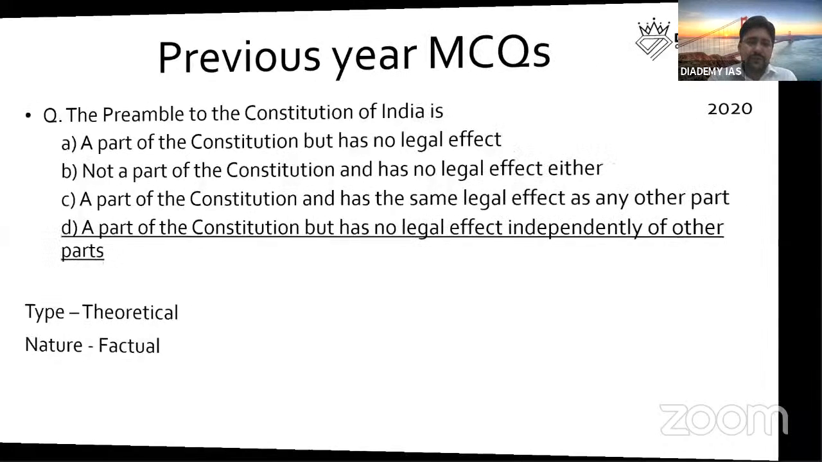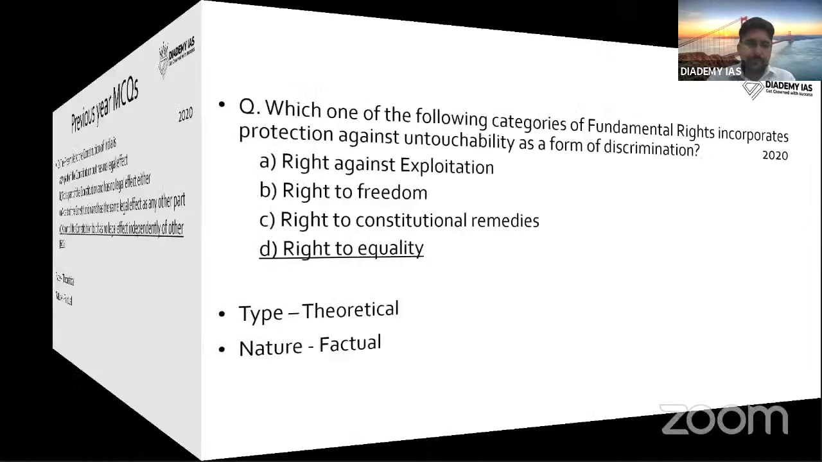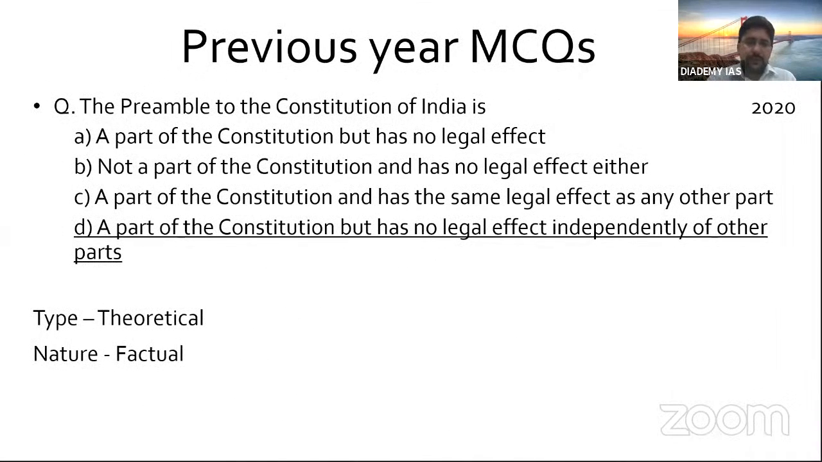So if you look at this, if a part of the Constitution is there, the option says a part of the Constitution but has no legal effect independently of other parts, right? So there is similarity between A and D. A also says a part of the Constitution but has no legal effect. D says a part of the Constitution but has no legal effect independently of other parts.